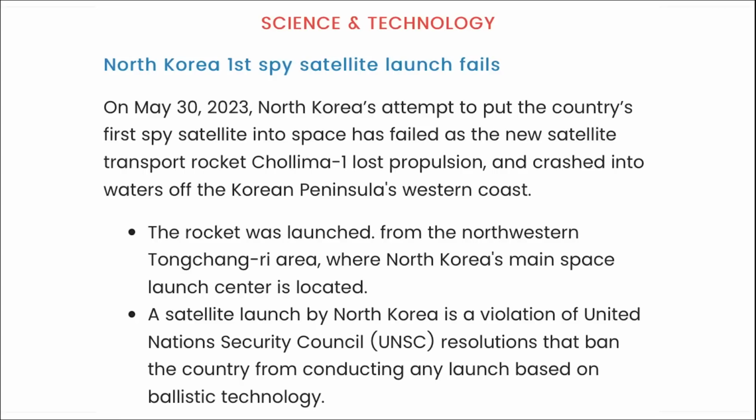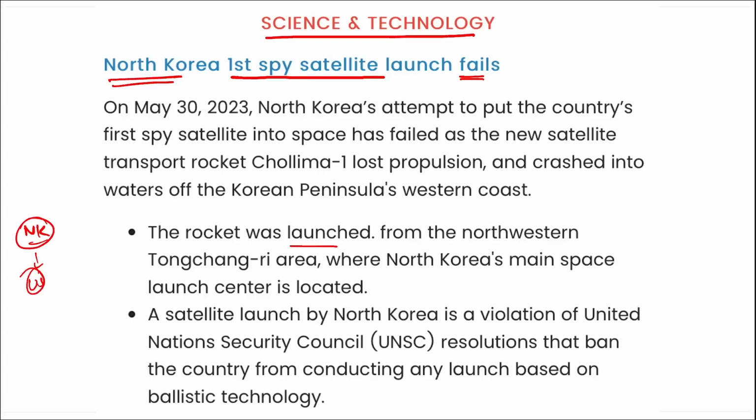Next is science and technology. North Korea's first spy satellite launch fails. Recently, North Korea was planning to launch their own spy satellite to keep a check on the US, correct? But this attempt has turned into a failure, correct?